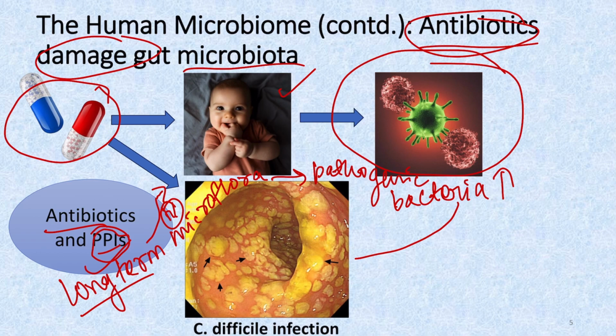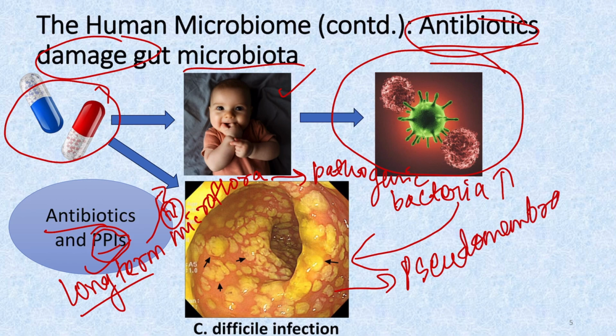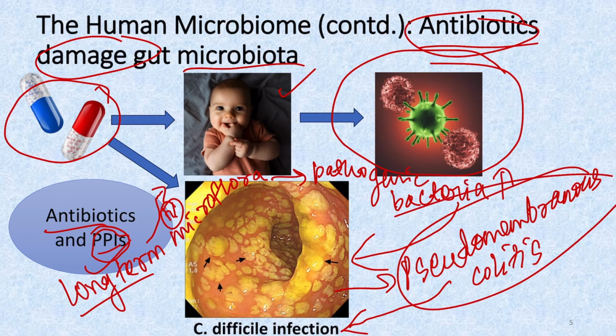So this will lead to a condition which is called pseudomembranous colitis. Pseudomembranous colitis is actually Clostridium difficile infection. So here you can see, because of the action of the drug, there is a decrease in the normal microflora, and this has led to the causation of an infection which is known as pseudomembranous colitis caused by Clostridium difficile.